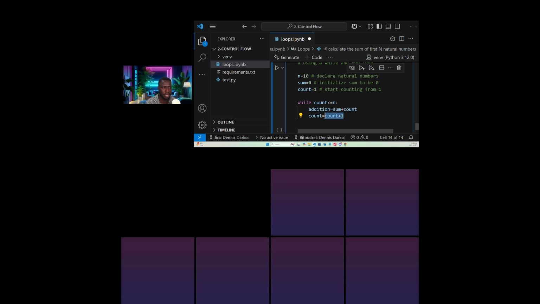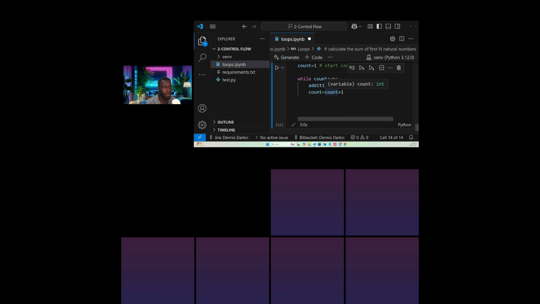So the sum is going to be sum, which is 0 here, plus the count. So 0 plus 1 is 1. So then we go again. Then from there, continue to count plus 1. So let's run and see.